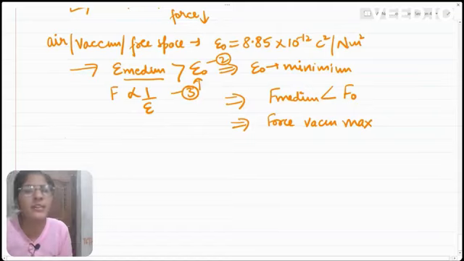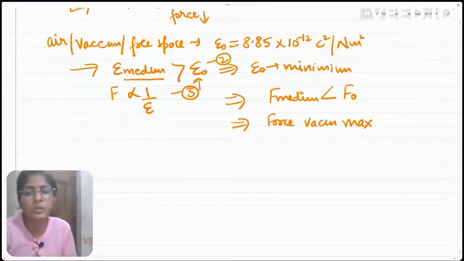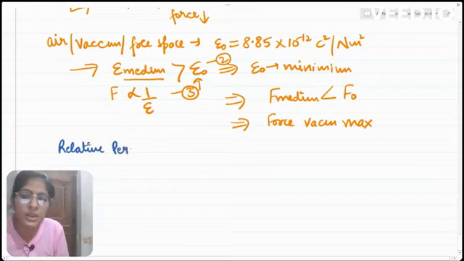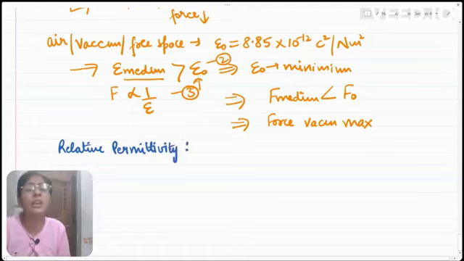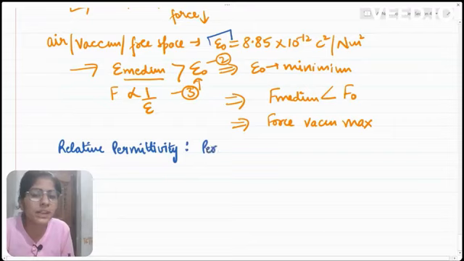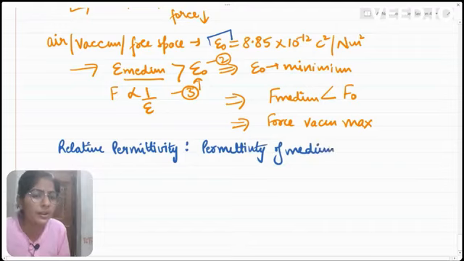Now every medium has a different value of permittivity, but for each material we cannot learn the value of permittivity. So to make our calculations and our study easy, we have introduced a term known as relative permittivity. Relative permittivity helps us find the permittivity of any medium if we know the permittivity of vacuum. How? It is defined as the permittivity of a medium with respect to air.